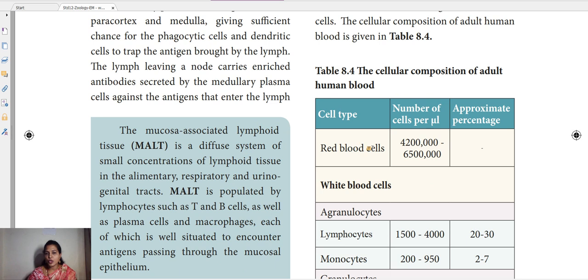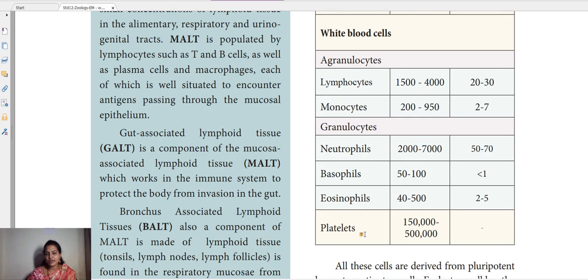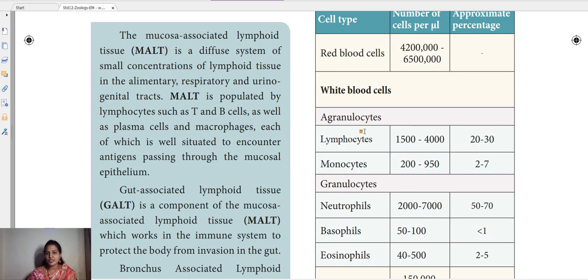Here, in this tabulation, the composition of our blood is given. That is RBC, WBC and platelets, right? So this is the basic one. RBC is nothing but the red blood corpuscles, and the amount is given, how much of it is there.